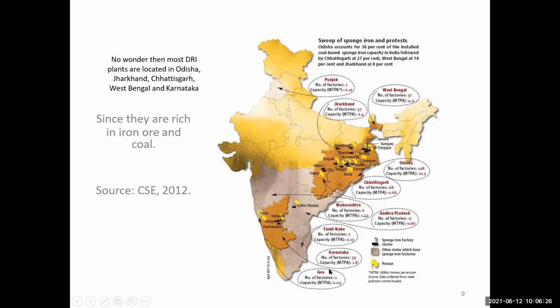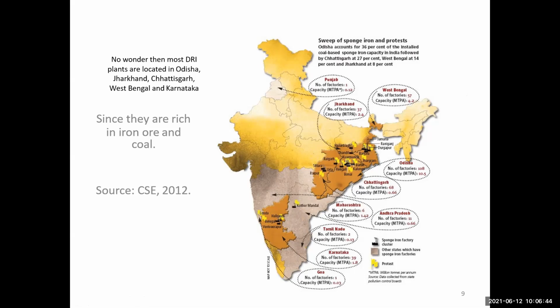So in these states many types of companies are set up and produce steel from DRI, direct reduced iron, in million tons per annum.